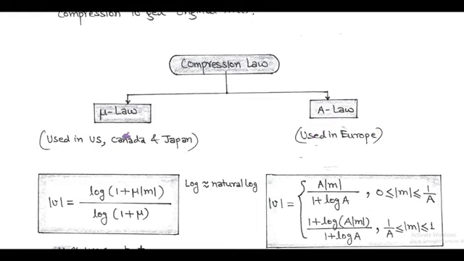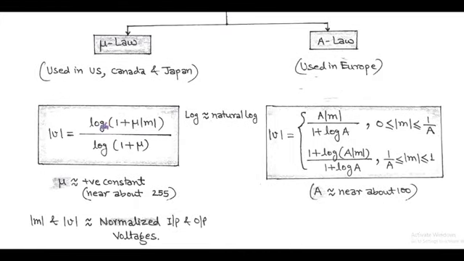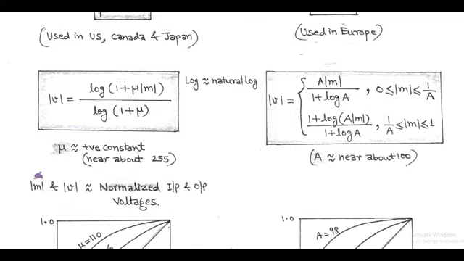So first we discuss mu law. According to mu law, |V| is equal to log(1 plus mu |M|) upon log(1 plus mu), where |M| and |V| are normalized input and output voltages and mu is any positive constant. Practically its value is about 255.